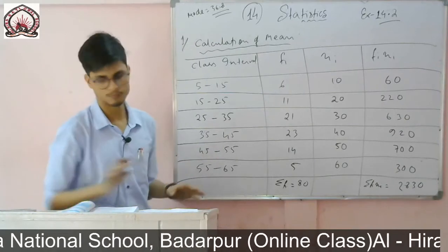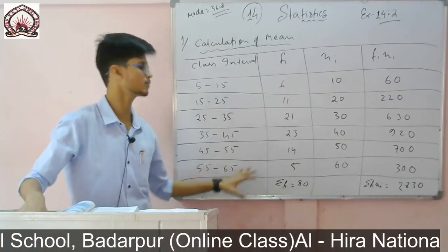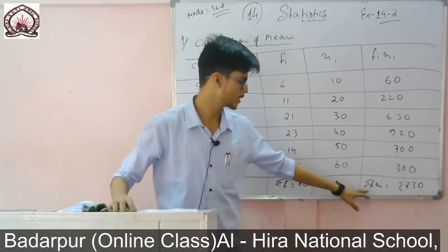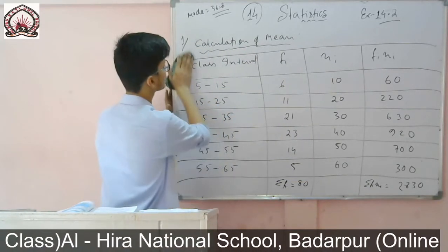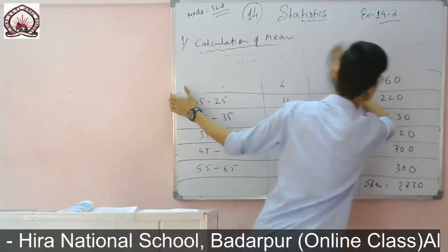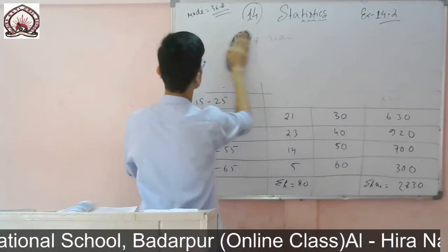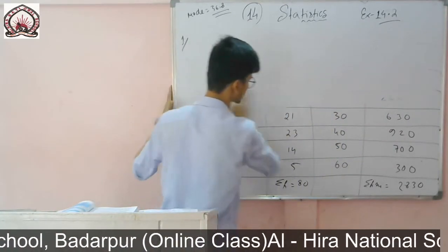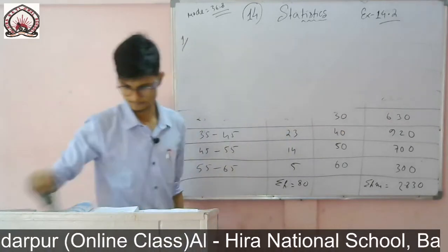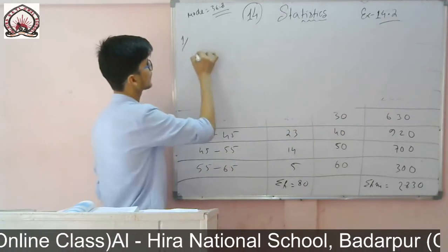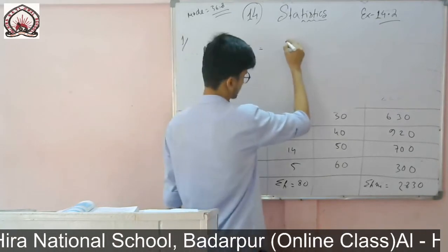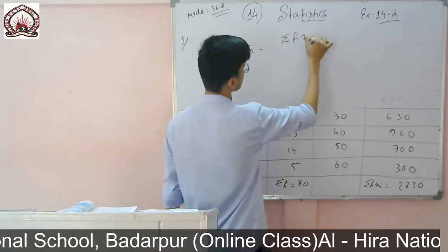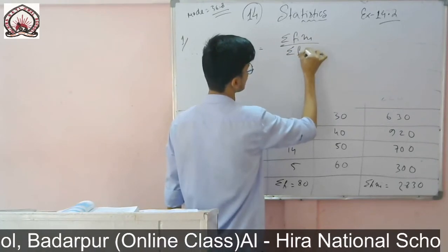So now we know how to find the mean. Since we are using the direct method, the formula will be Fi xi divided by summation of Fi. Therefore mean x bar equals summation of Fi xi divided by summation of Fi.